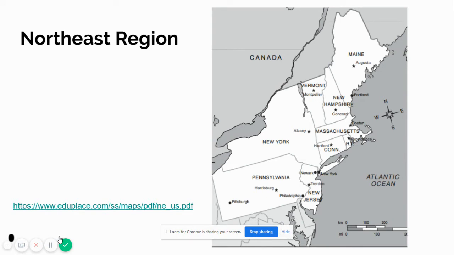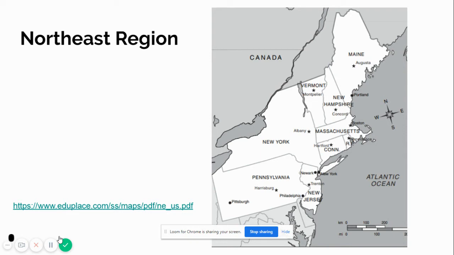You can download your own maps from eduplace.com. The Northeast region, you can download it labeled, like this one you see on the screen, and unlabeled so you can practice. In this region are our last 9 states that we're going to cover, and we'll start at the top. Each state is labeled in capital letters, and the stars are marked for the capitals. You'll see it borders Canada, and it runs along the Atlantic Ocean.